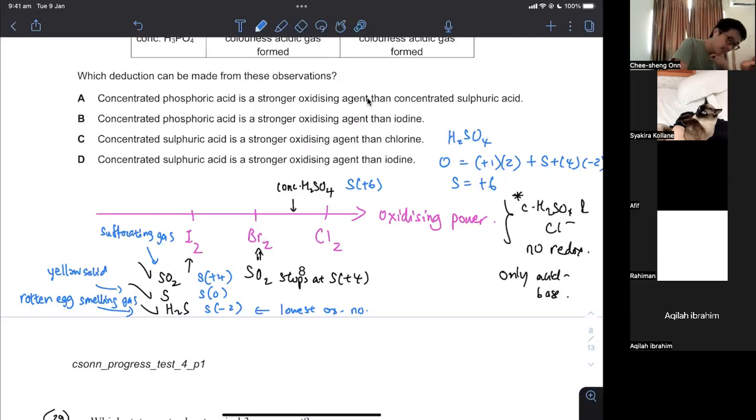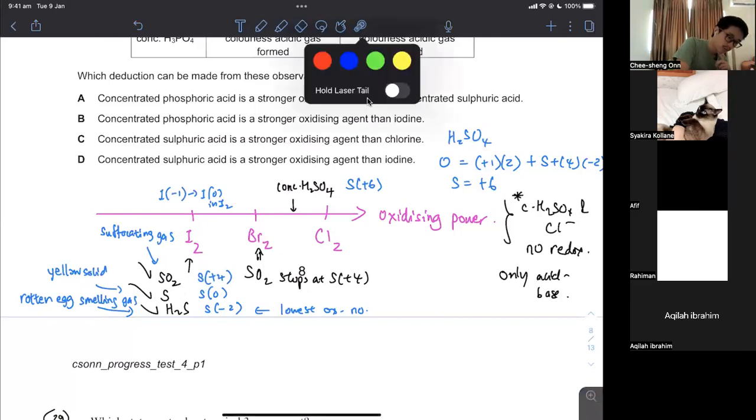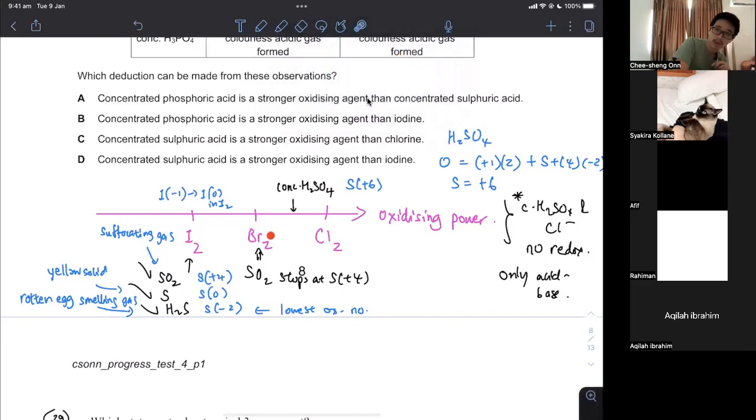And what will happen there is the I- will go to I0, which is the iodine molecule, I0 in I2. So you will see a gray solid, and you will see a purple vapor as the reaction is exothermic. You will see Br- going to Br2. So you will see a reddish brown liquid. You will see a reddish brown gas as it vaporizes as well. You will not see pale green gas because there is no redox. Concentrated sulfuric acid cannot oxidize Cl- to Cl2. You just stop at the acid-base reaction.